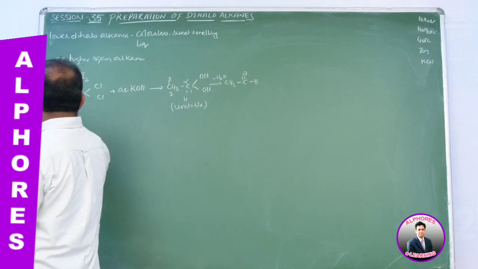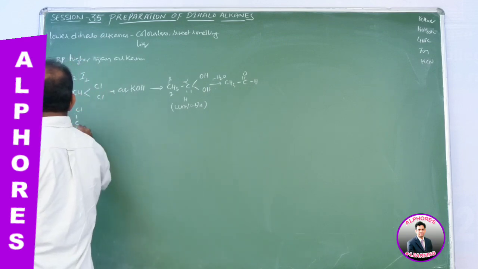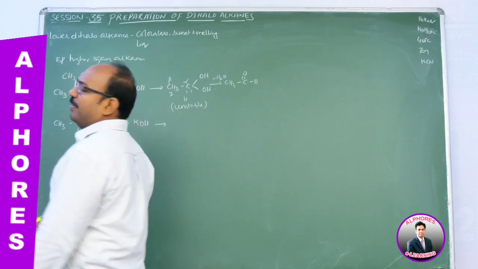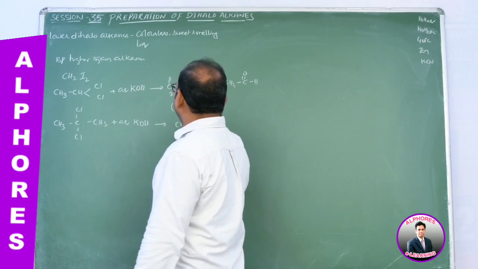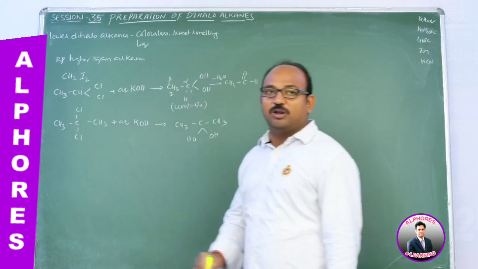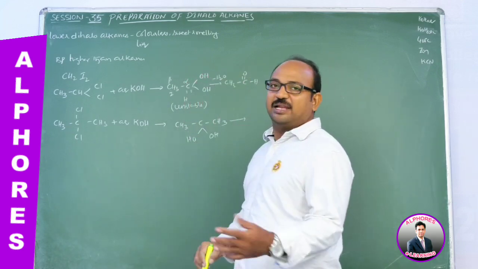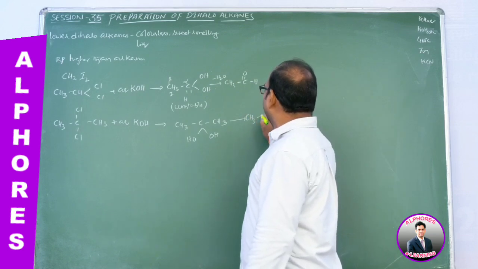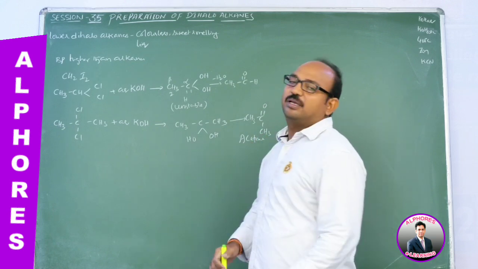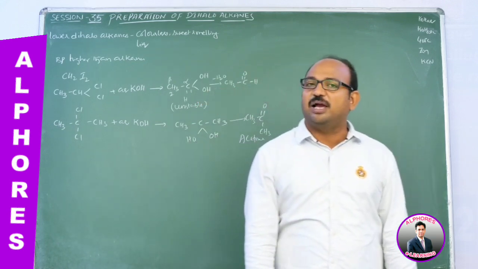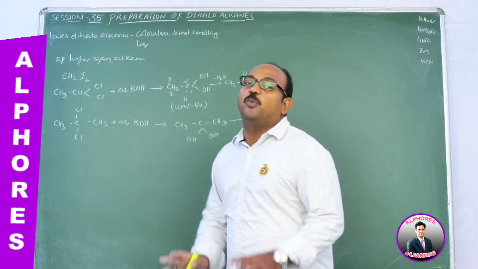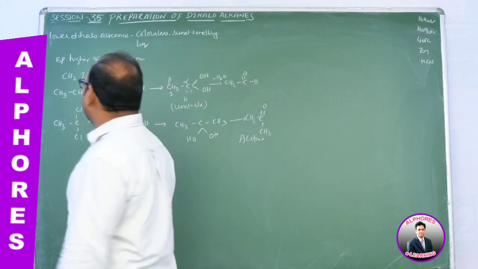Let us see here. If I consider 2,2-dichloropropane, CH3CCl2CH3, upon treatment with aqueous KOH, here what happens? Cl is displaced by OH. Then we are getting CH3C(OH)2CH3. This is also a gem diol. As we learned, a gem diol is highly unstable; it immediately loses water and converts into CH3COCH3, which is acetone. That means 1,1-dichloroethane gives an aldehyde, and 2,2-dichloropropane gives a ketone. It produces both aldehydes and ketones; simply we can say carbonyl compounds.